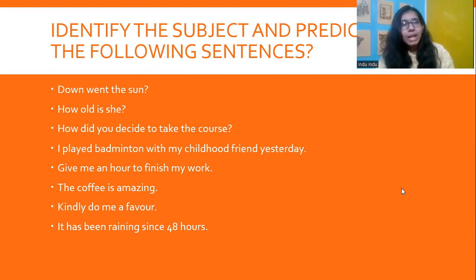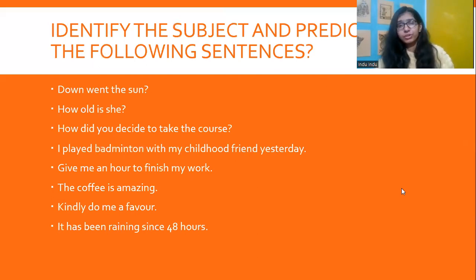So the first one, down went the sun. What went down? Who went down? The sun. So the sun is the subject here. How old is she? So obviously she is the subject here. How did you decide to take the course? So who has decided to take the course? You. So you are the subject here. I played badminton with my childhood friend yesterday. So I'm talking about myself and what I did. So I am the subject here. Played badminton with my childhood friend. That is the predicate part.